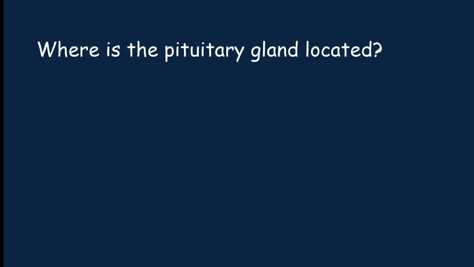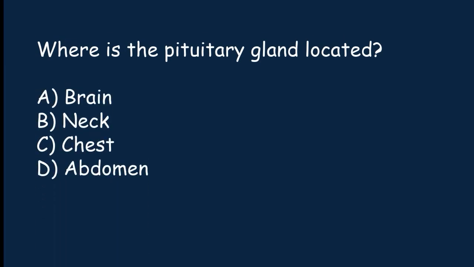Where is the pituitary gland located? Brain, neck, chest, abdomen. The correct answer is option A. The pituitary gland is located in the brain.